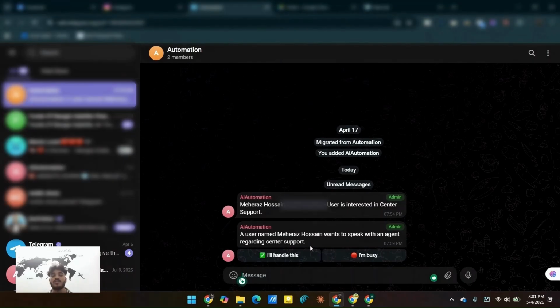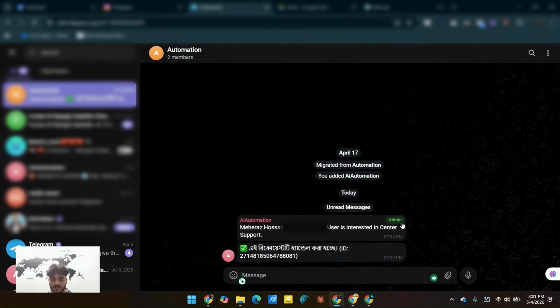Here two buttons have been sent. If someone clicks I will handle this, that means the chat will be transferred to a human and the AI will go silent. But if anyone clicks I'm busy, in that case the AI will take over the chat, because no one will be there to reply. I'm going to click the I will handle this button, and let's see what happens.